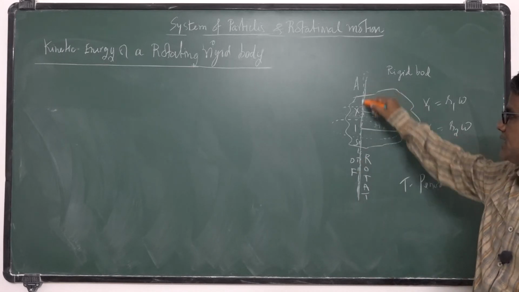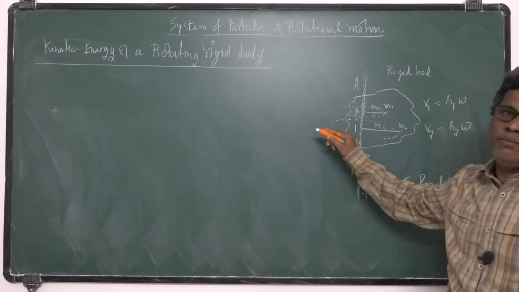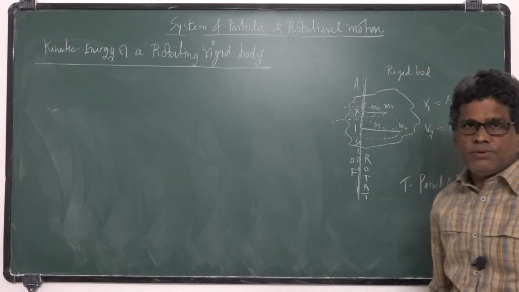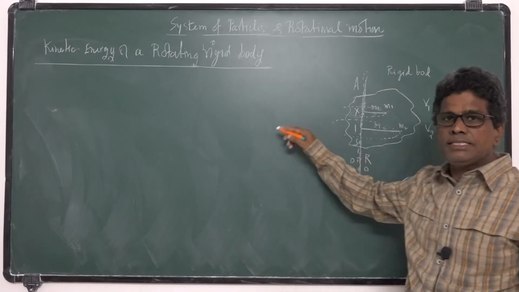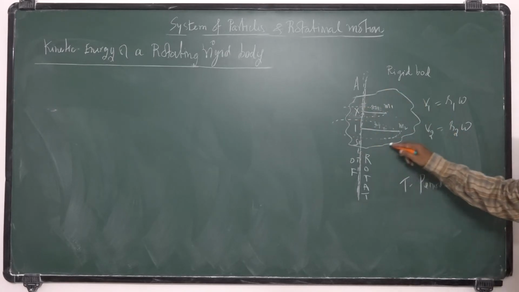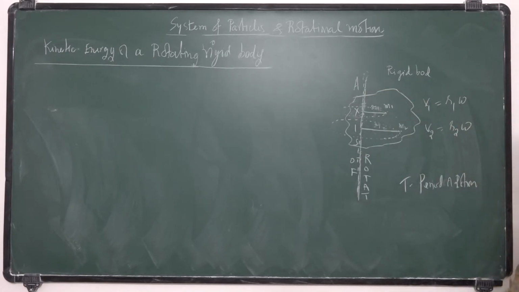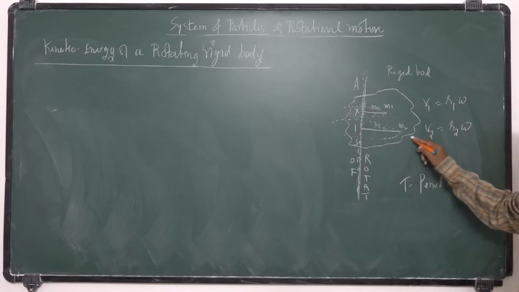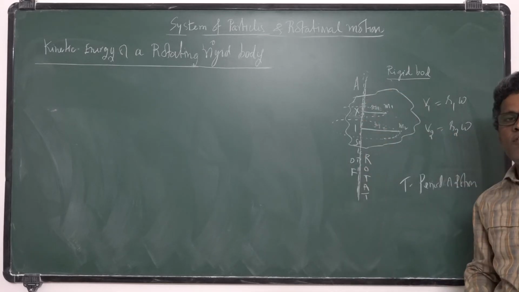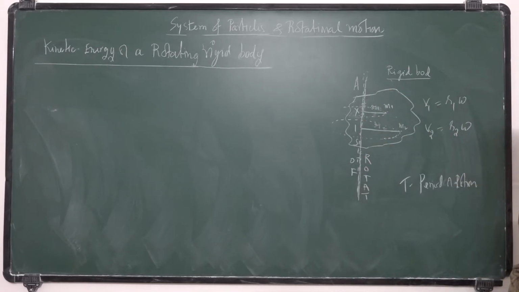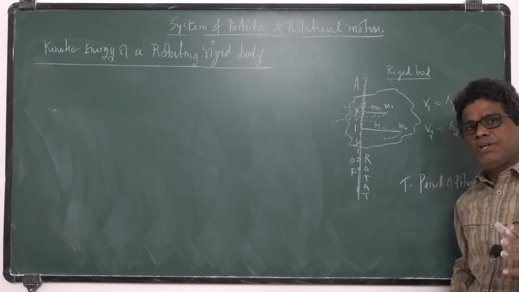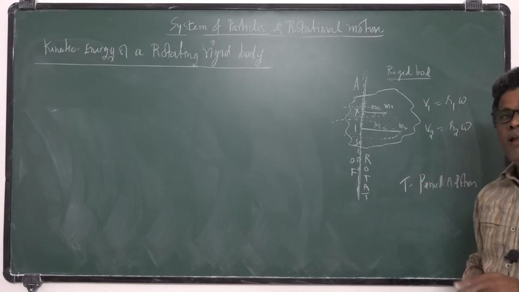This axis may be at its center, or at its edge, or it may lie outside also. This rigid body consists of different particles. All these constitute the rigid body. It is a summation of many material particles.